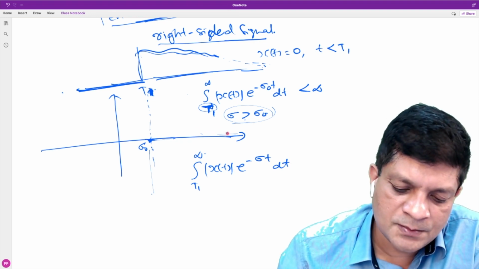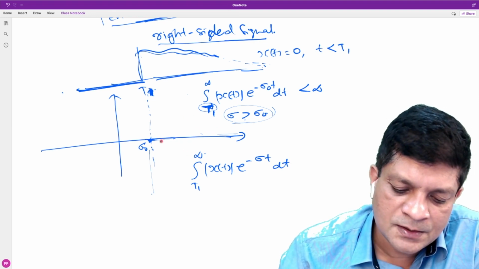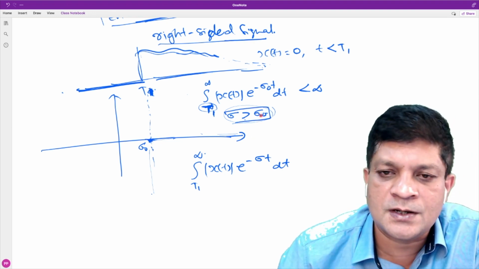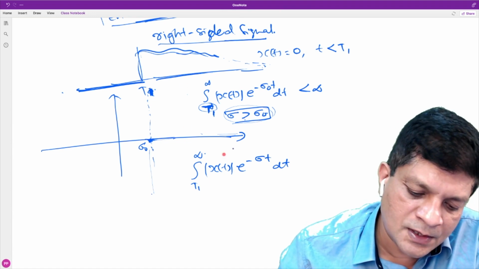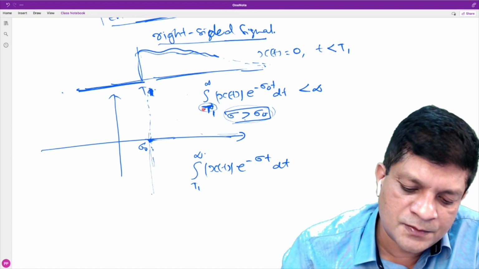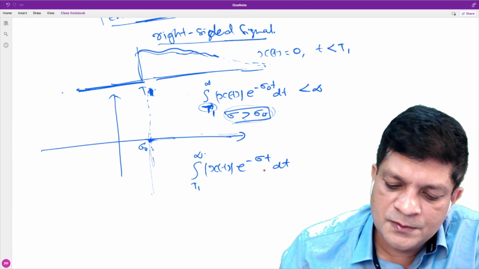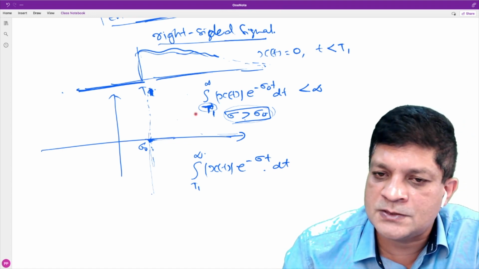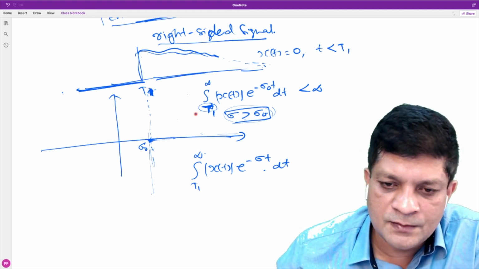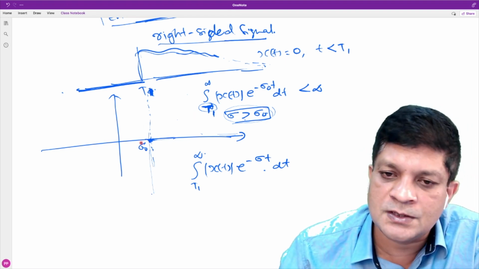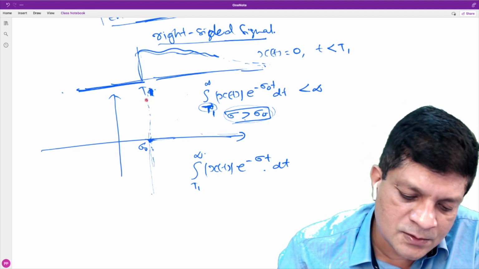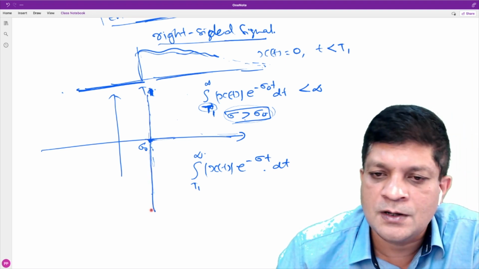Take any point sigma somewhere here. I am taking it as sigma. The only condition is that I am assuming sigma is greater than sigma naught, so it is anywhere towards the right of this. If this condition is satisfied, then we can say that the Laplace transform exists. And we are given the information that it converges at this point. This point is in the ROC, which means all the points along this line are in the ROC.